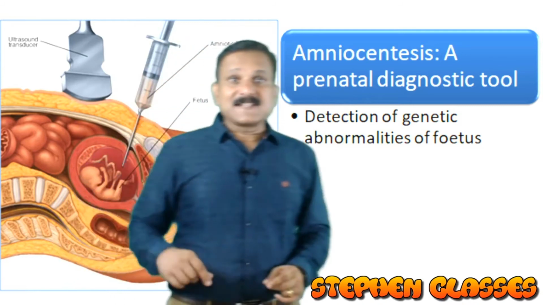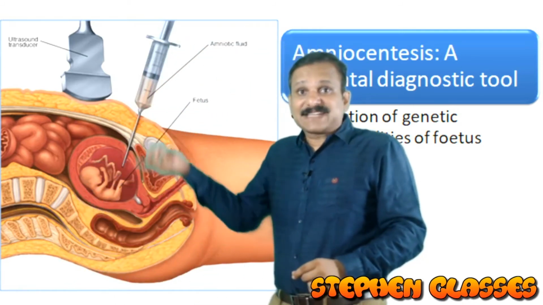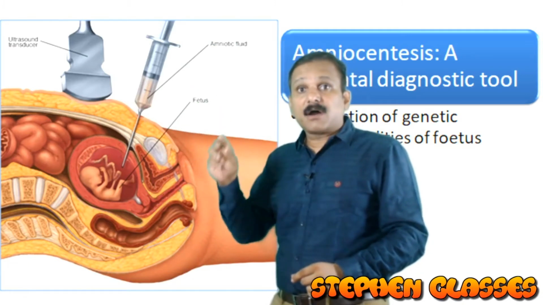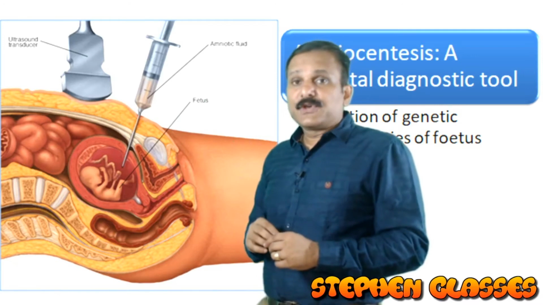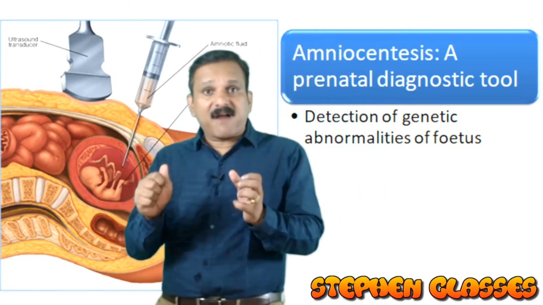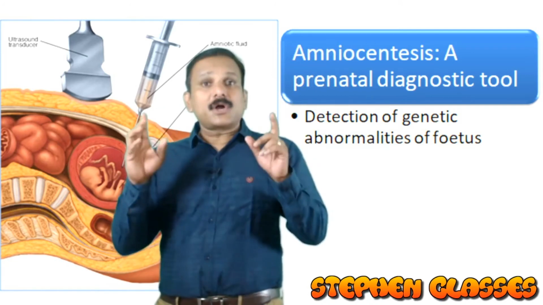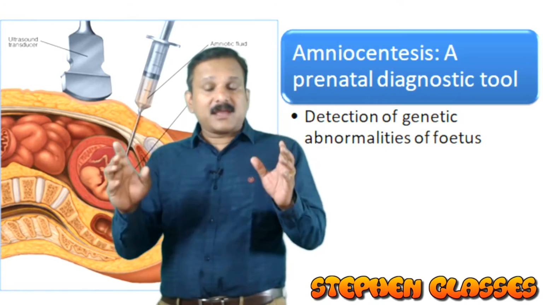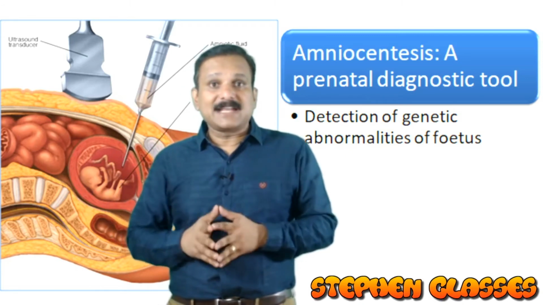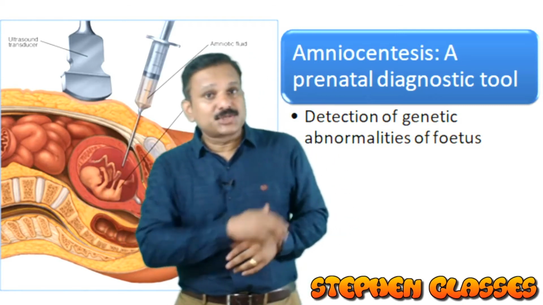Okay, you can see it over here. Amniotic fluid is taken, and along with that some fetal cells, and we analyze these cells for genetic abnormality. So at a very early stage, you are able to identify whether there is a genetic abnormality in the fetus. Amniocentesis is a very good technique for finding genetic abnormality, a prenatal diagnostic tool.